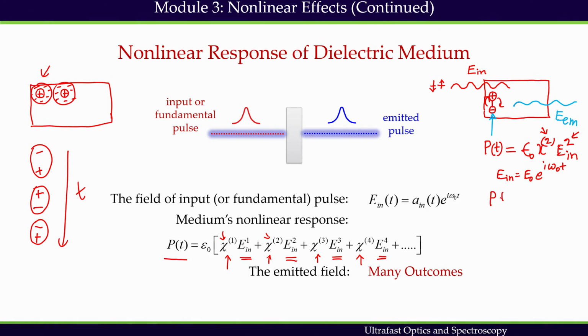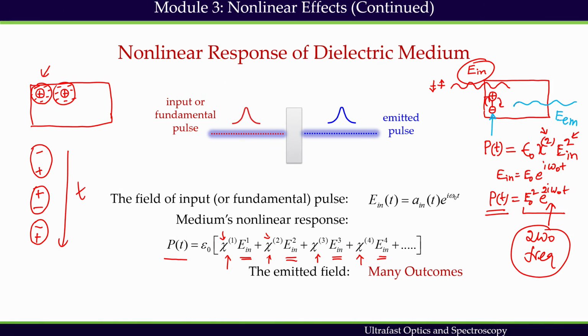Then P of t equals, I can write, E naught square e to the power 2 i omega naught t. So what does it mean? It means that the second order polarization which I will create due to propagation of this input beam will also oscillate at 2 omega naught frequency. Here omega naught is the angular frequency of the input beam, and the polarization which I have created will oscillate with 2 omega naught frequency.